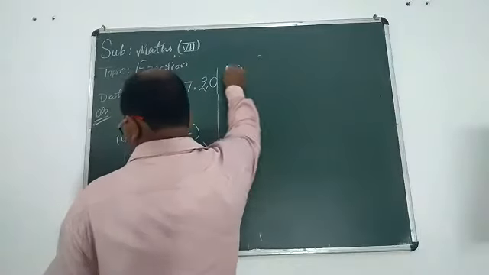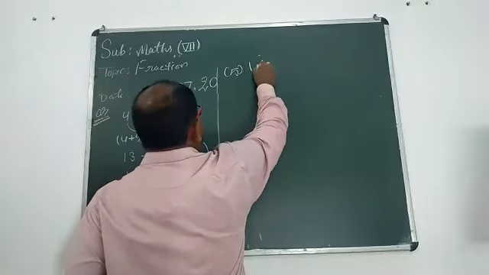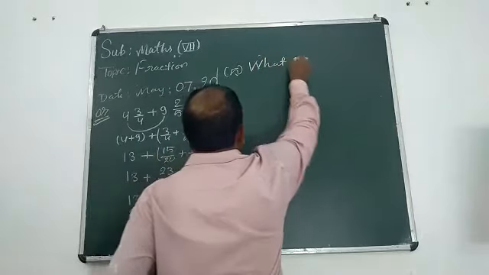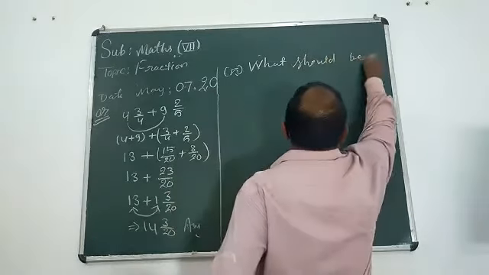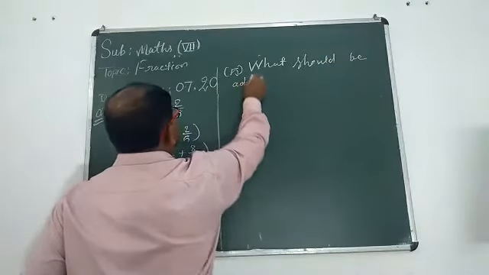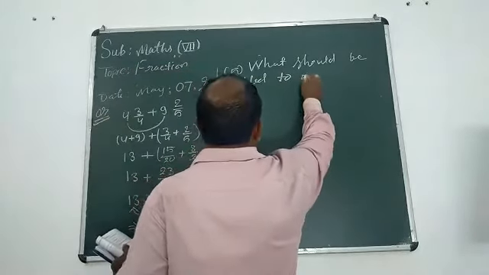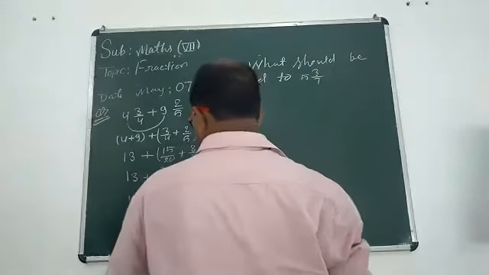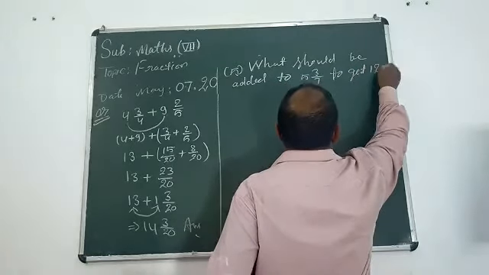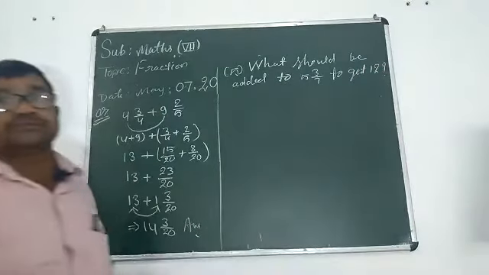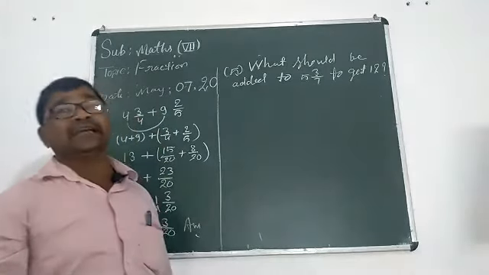Fifth type of sum, student. What should be added to, suppose this is your sum. What should be added to 5 whole number 3 upon 7 to get 12? To get 12.